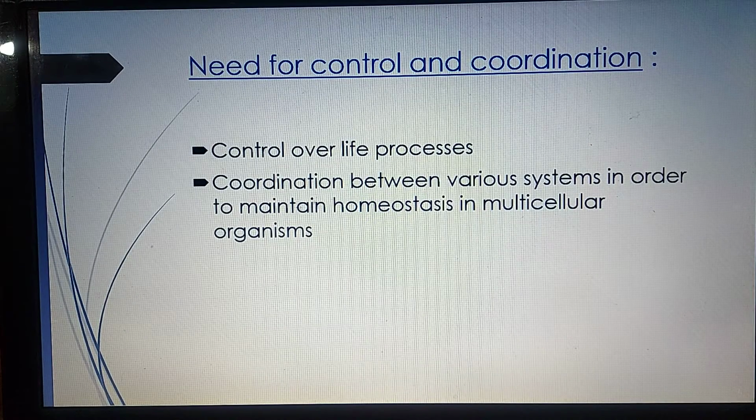In animals, control over life processes is provided by the nervous system. It also requires coordination between various systems in order to maintain homeostasis in multicellular organisms. In multicellular organisms, different cells, tissues, organs, and organ systems are present. In order to have coordination between the working of these organs and organ systems, the nervous system or the system for control and coordination is needed.